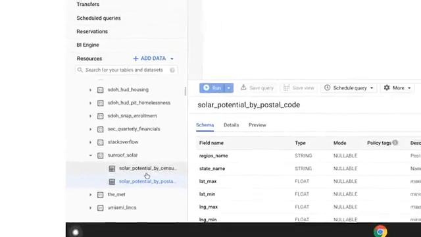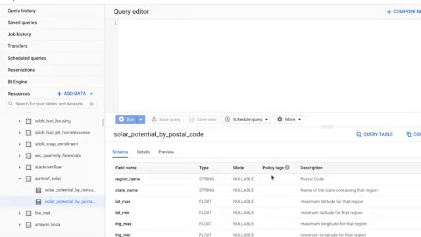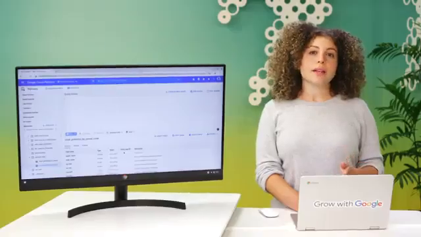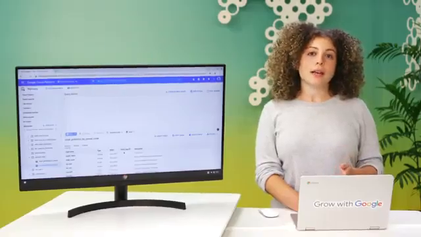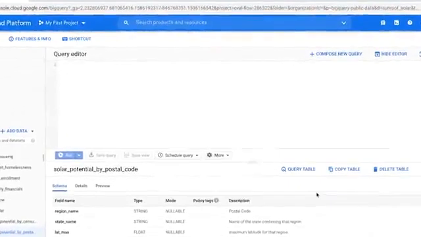We'll start by previewing the dataset. Click on it like this. Then we'll select a subset of this data where we find regions, states, yearly sunlight, and more. Now to see the entire dataset, let's write a query. The first step is finding out the complete correct name of the dataset. To do this, select the dataset, solar potential by postal code, and select Query Table.